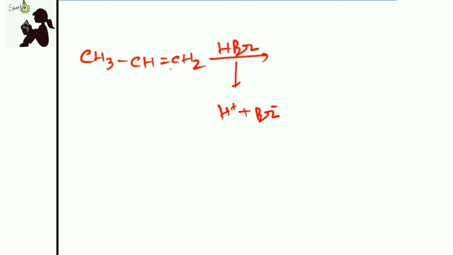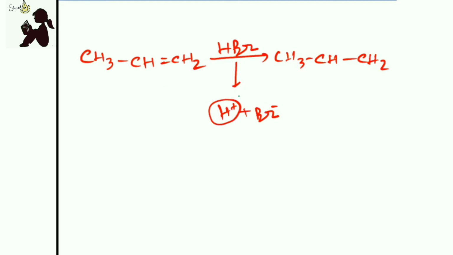Now this double bond also gets opened like this. Now we don't know what the charge on this carbon atom will be and what charge this